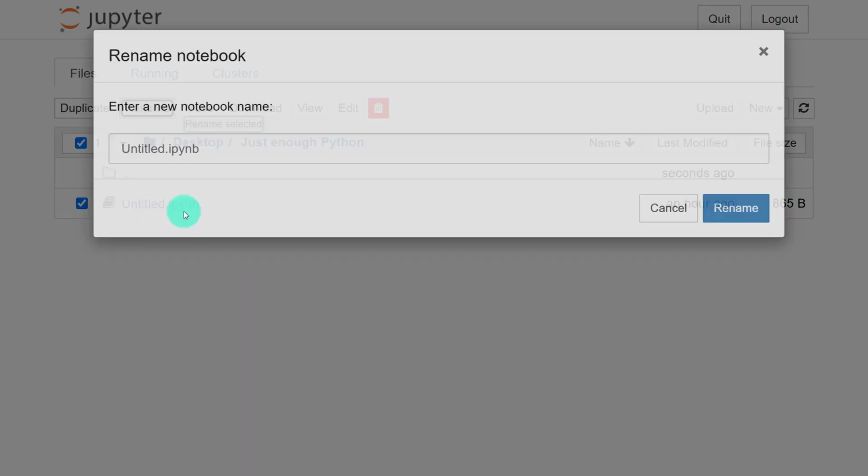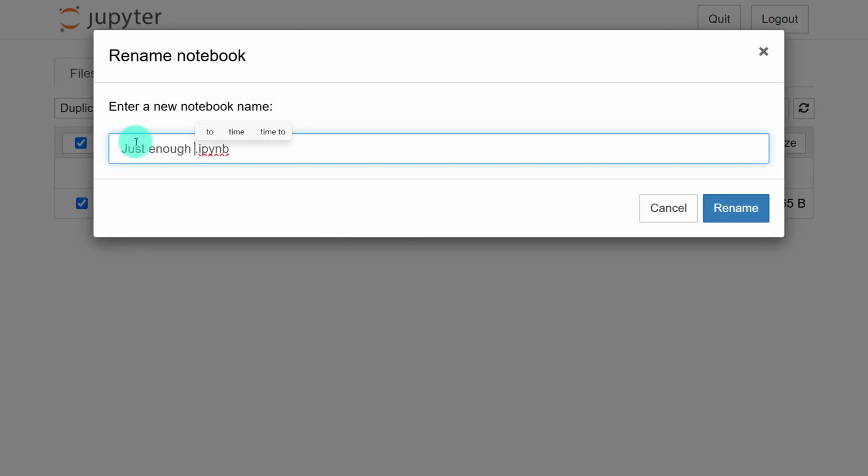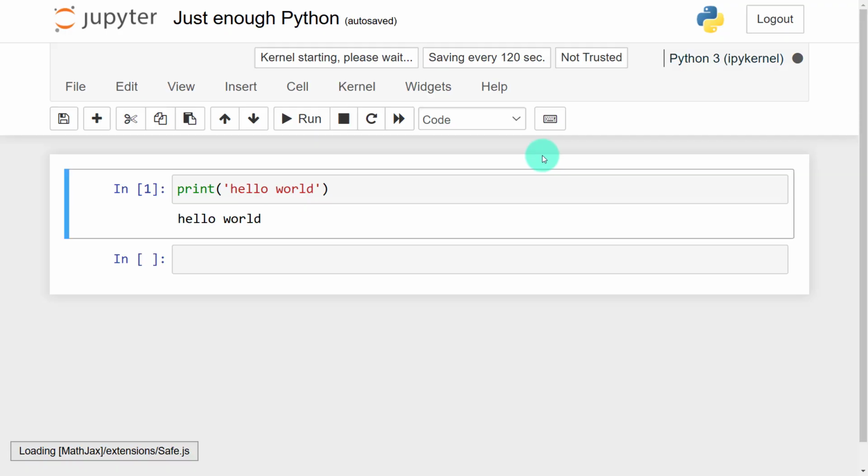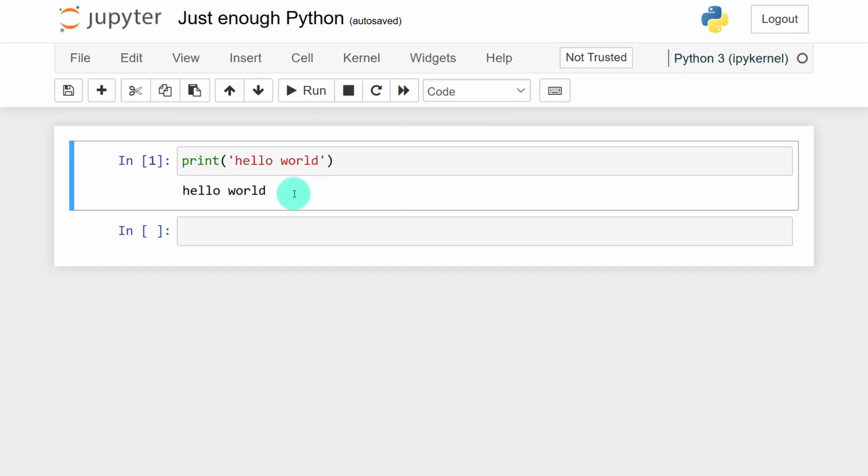Okay, rename is here, and rename it just enough Python. All right, so after renaming it, I'll select it to open it. Okay, so my notebook is here. I wrote a simple program to print hello world.